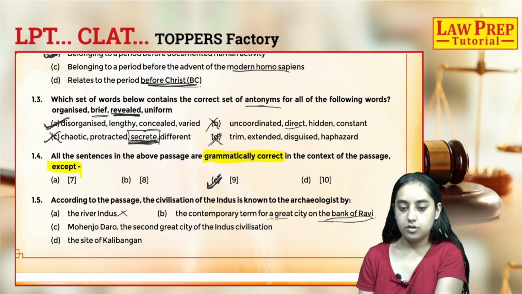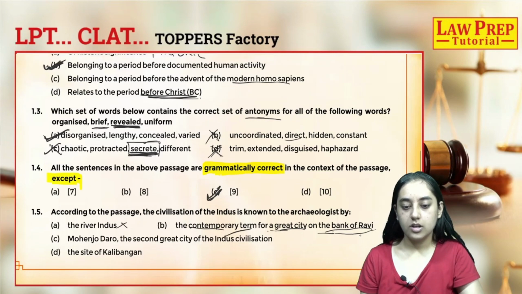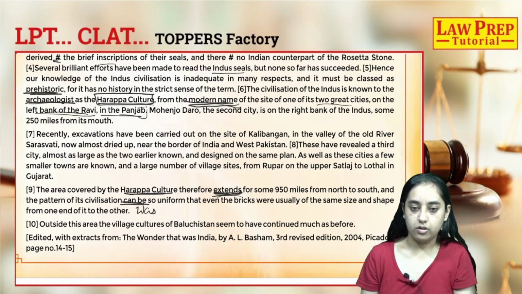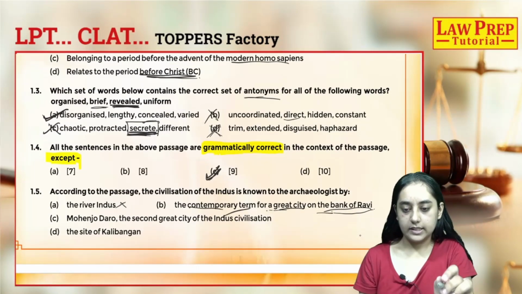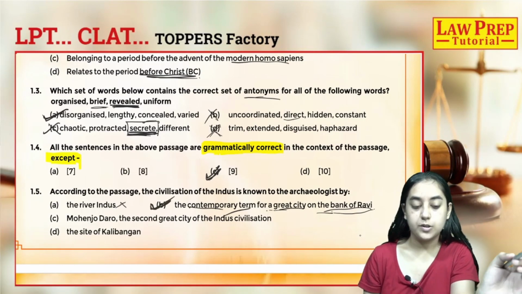Contemporary means modern. So option B is absolutely correct. Option B will be our answer.